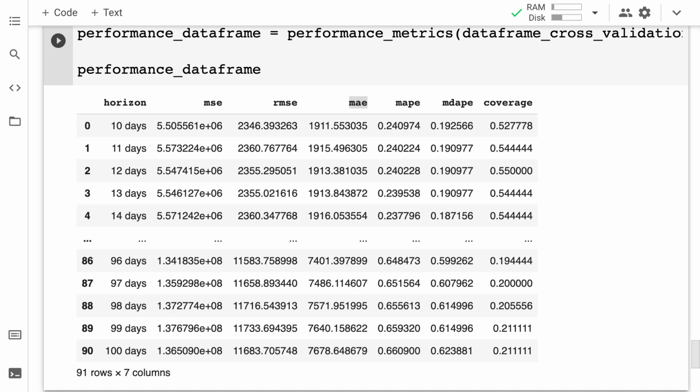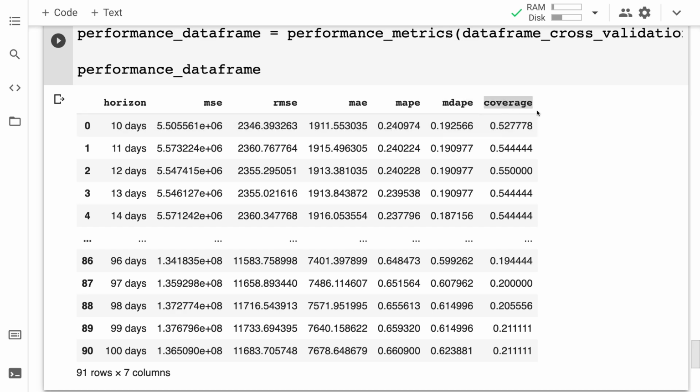MAE, that is mean absolute error. This is a model evaluation metric often used with regression models like linear regression. We have MAPE, our next column here. That is mean absolute percentage error. And that is going to give us this value as a decimal, but it can actually be a percentage. Then we have MDAPE, that is median absolute percentage error, which is the middle value of all of the percentage errors for a data set.